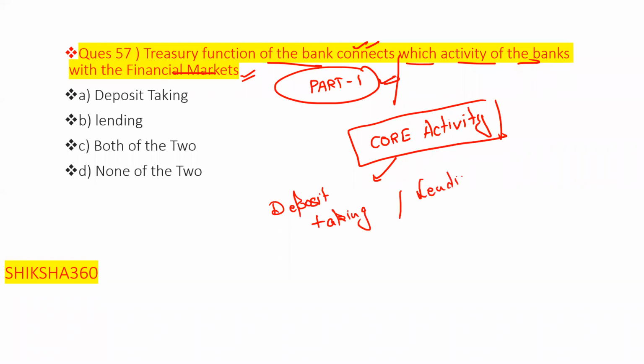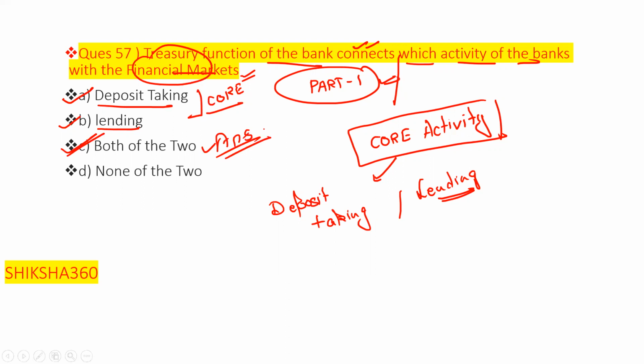These are the core activities. So the treasury of the bank connects the core activity of the bank, that is deposit taking and lending, with the financial market. So the correct answer is option C: A is correct, B is also correct, both come under the core activity. So the answer is option C, both of the two.